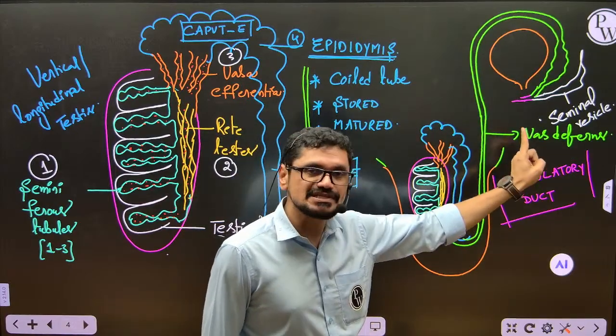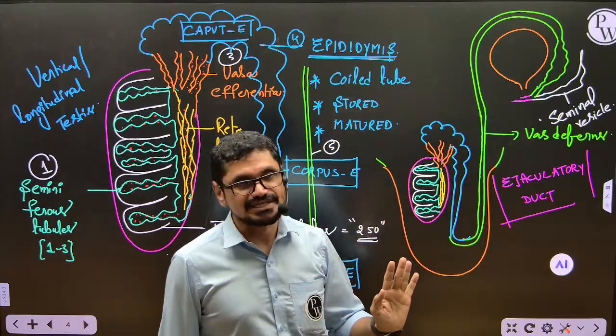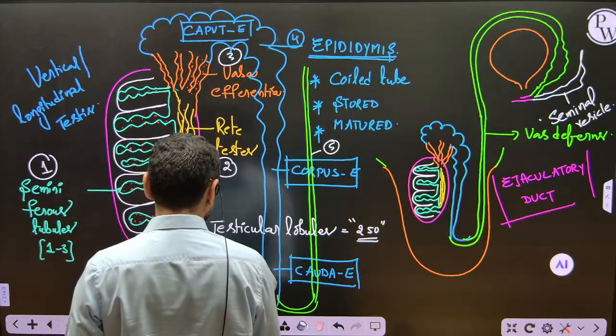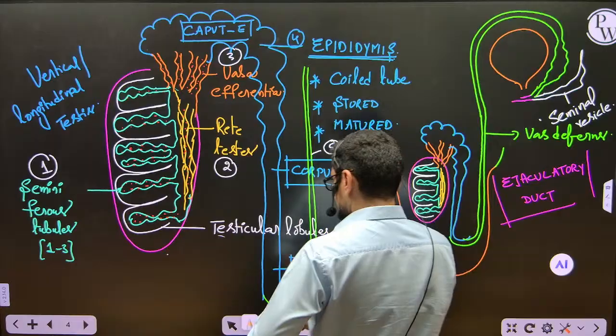Green is vas deferens, white is seminal vesicle, combined to form ejaculatory duct. That's it. Okay, and now I will show you that ejaculatory duct. And now see this continuation of this ejaculatory duct. I will take another color.